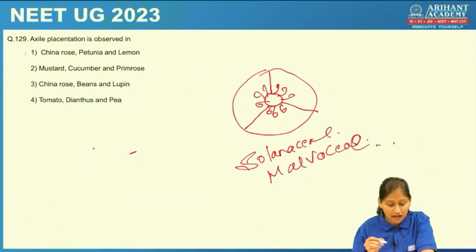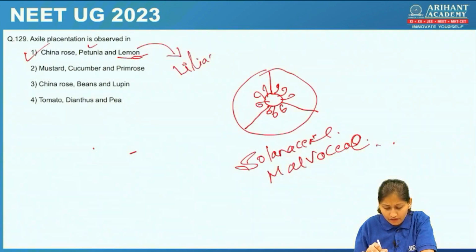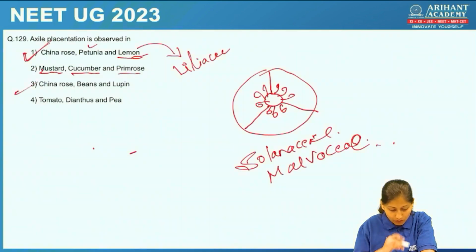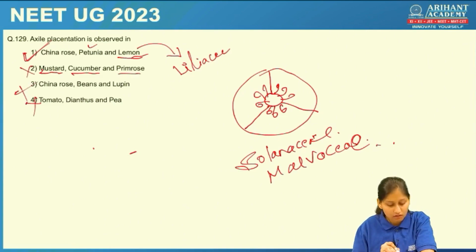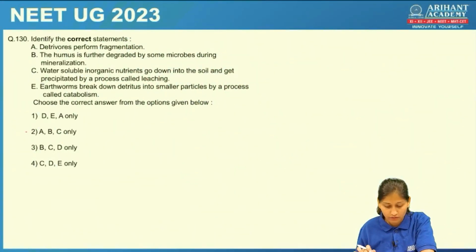This is also an NCERT question, a direct question. China rose, petunia and lemon. See, China rose belongs to Malvaceae family, petunia belongs to Solanaceae family. Yes, so this answer would be more accurate. What family does lemon belong to? Lemon belongs to Liliaceae family. And this answer would be more accurate, because here you see mustard, no, cucumber, no. So these three options are wrong and the first option is the right one. Let's check the next question.